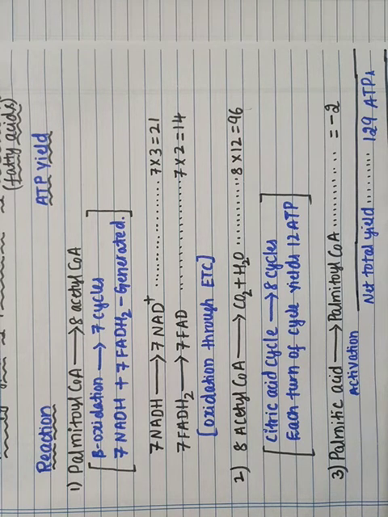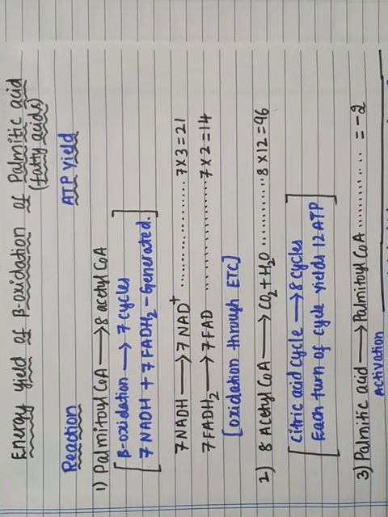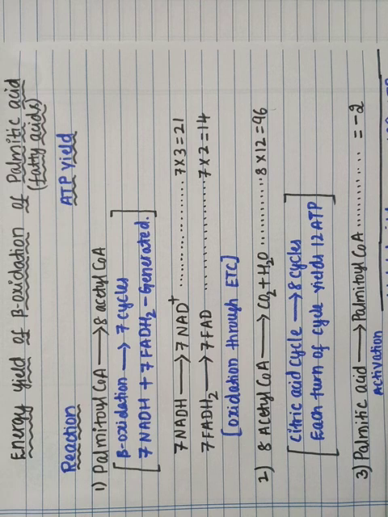Therefore the net total yield of ATP molecules during the fatty acid metabolism of palmitic acid is 129 ATP molecules. So this is about the energy yield of the beta oxidation of palmitic acid or fatty acids.